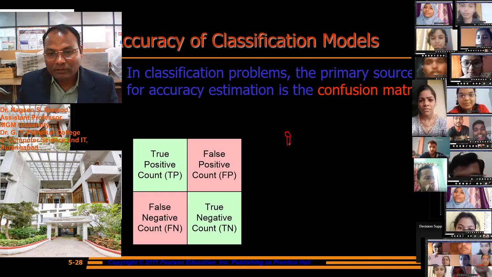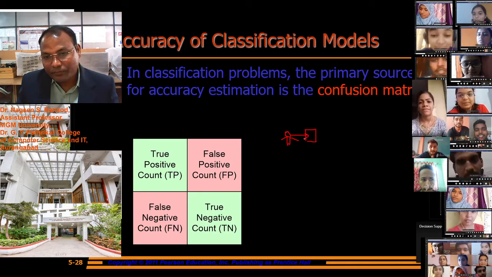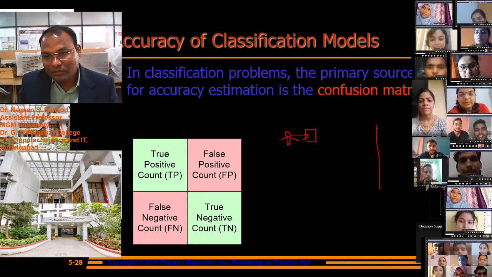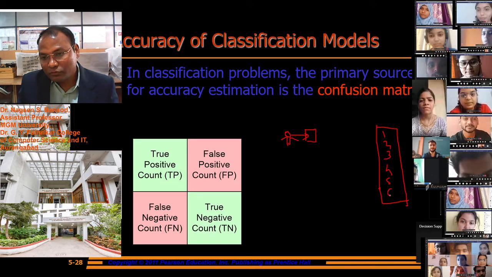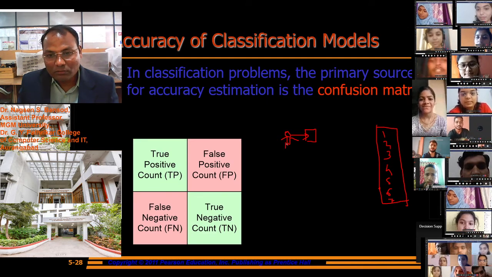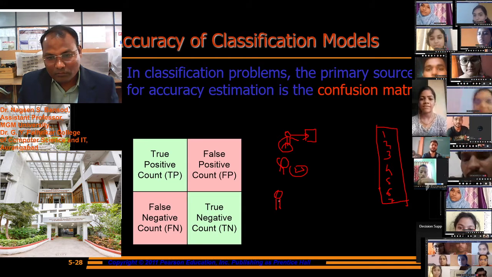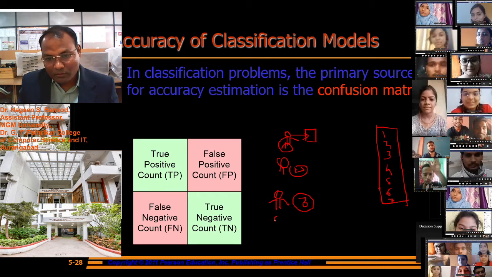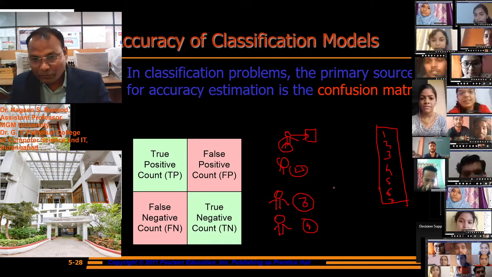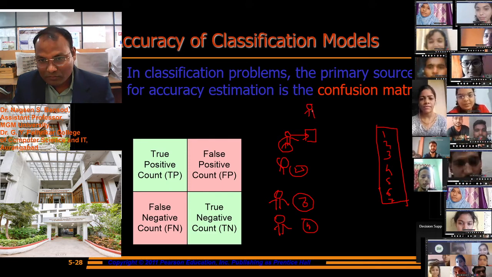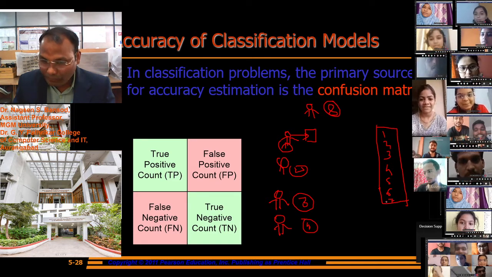Suppose persons are enrolled in the system: person 1, person 2, person 3, person 4, and so on. And suppose person 8 is not in the database.